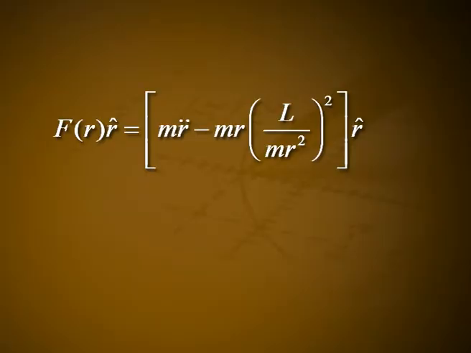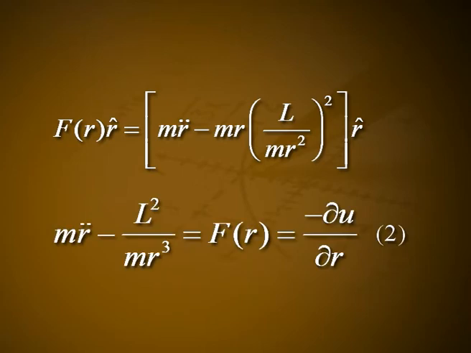Equation 1a can be written as f of r into r cap is equal to m r double dot minus m r into (L by m r square) the whole square into r cap. So m r double dot minus L square divided by m r cube is equal to f of r, that is equal to minus dou u by dou r. Let it be equation number 2. f of r is assumed to be central and conservative. So, f of r is equal to minus dou u by dou r.